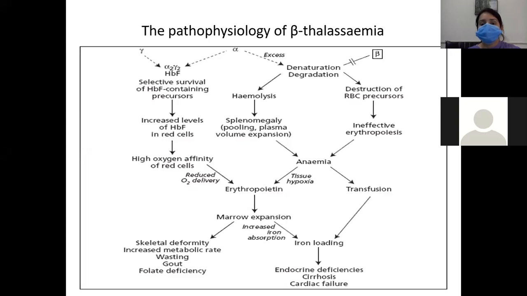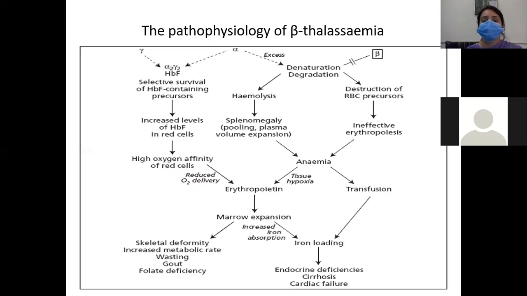denaturation and degradation, and further there will be hemolysis, which occurs in splenomegaly, and there will be pooling and plasma volume expansion. And second, there will be destruction of red blood cell precursors, which we call ineffective erythropoiesis.